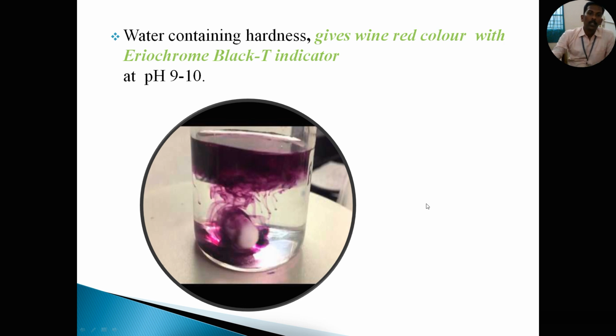The next one, water containing hardness is detected in the laboratory by using Eriochrome Black T as an indicator. It produces a wine red color with hard water at pH 9 to 10. A pH of 9 to 10 is basic in nature. See the picture. The wine red color clearly identifies that hardness-causing ions are present in the water.